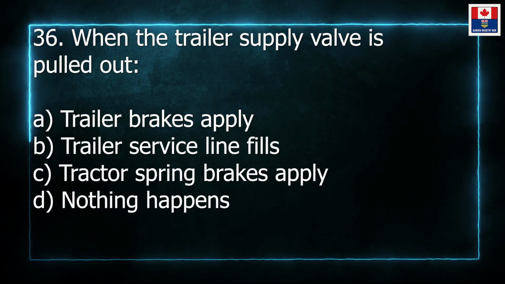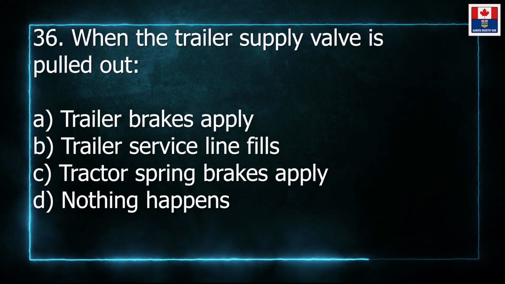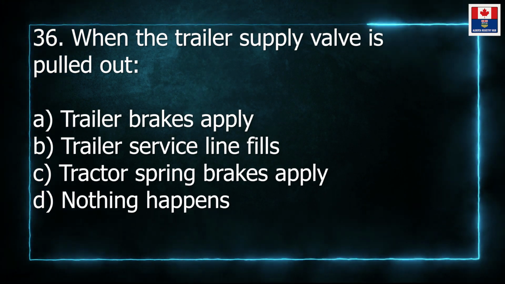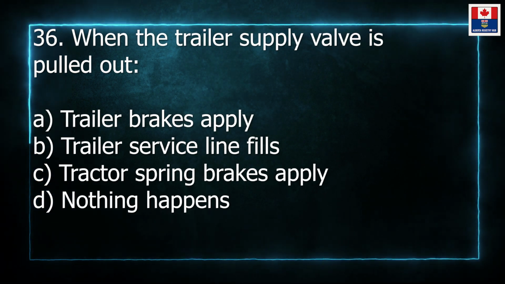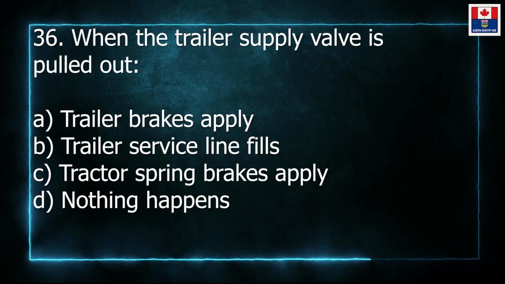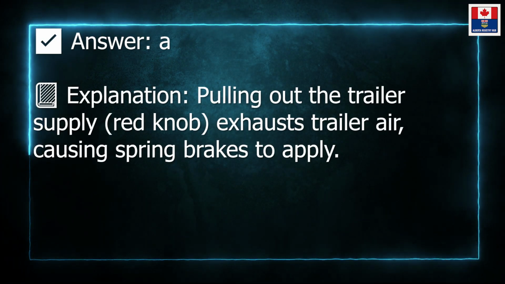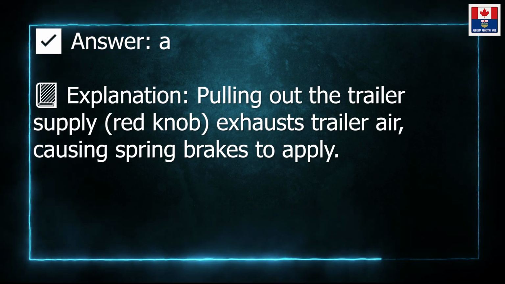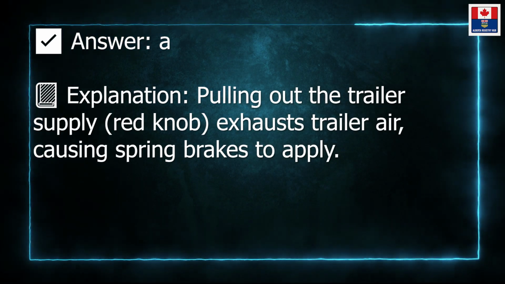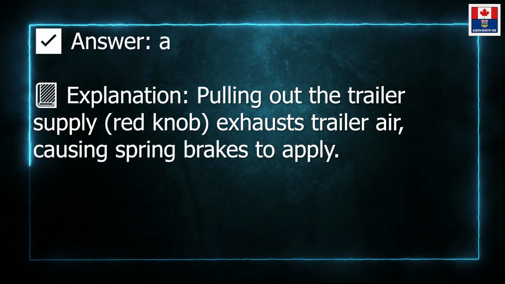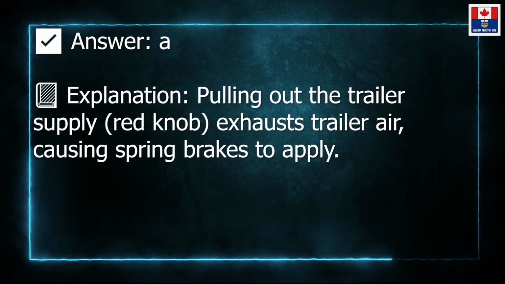36. When the trailer supply valve is pulled out, A. trailer brake supply. B. Trailer service line fills. C. Tractor spring brake supply. D. Nothing happens. Answer, A. Explanation, pulling out the trailer supply, red knob exhausts trailer air, causing spring brakes to apply.